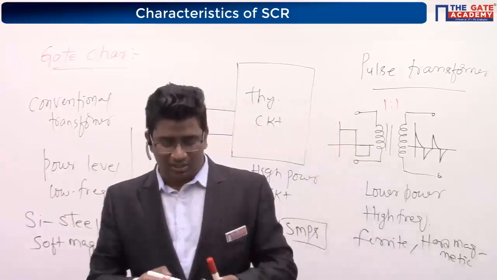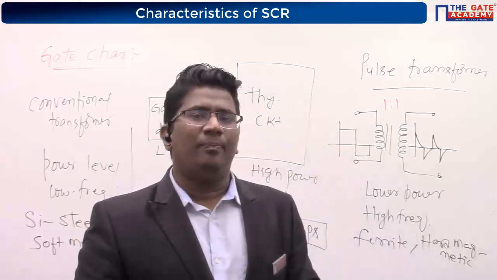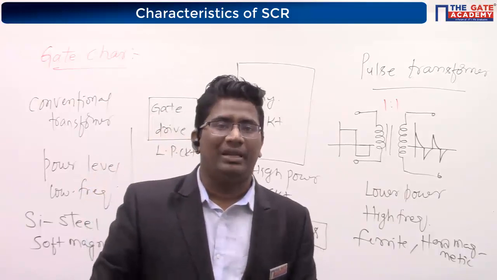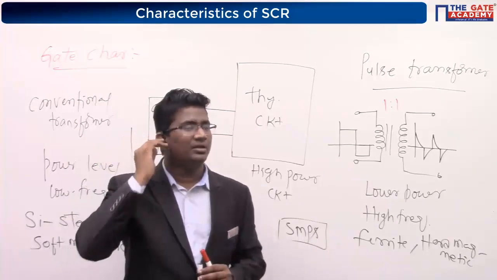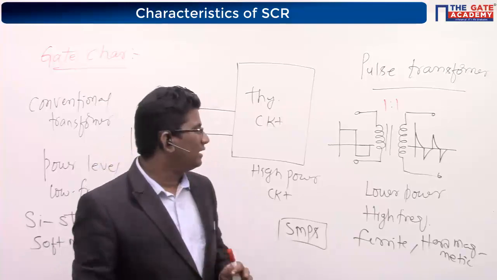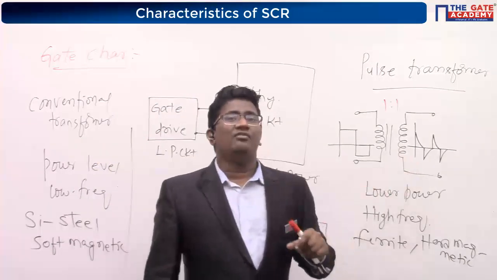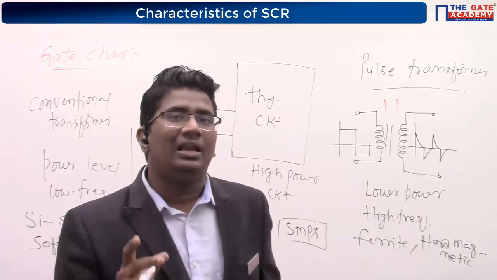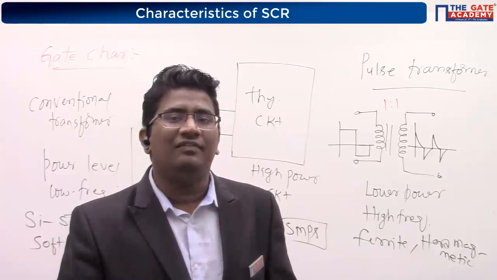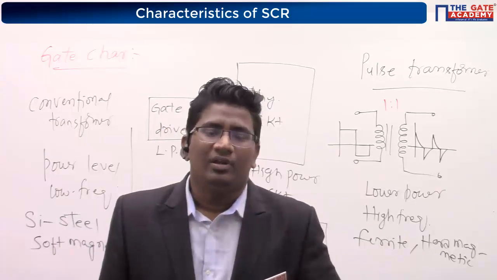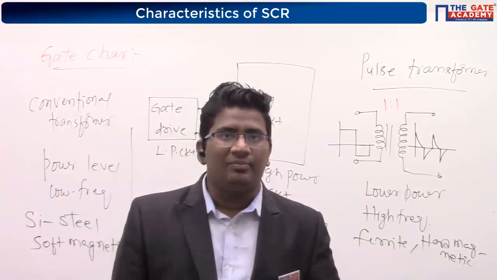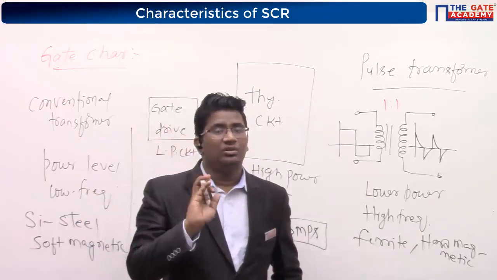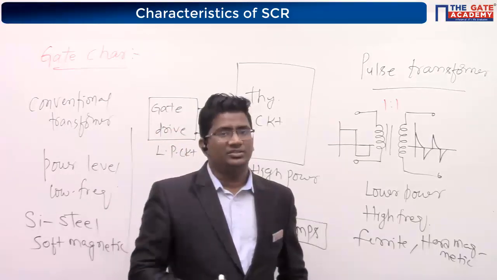But strictly speaking, should the gate current be a positive pulse or a negative pulse? SMPS is switched mode power supply. Tell me, do you want to give a positive gate pulse or a negative gate pulse to the SCR gate-cathode section? Why are you not giving a negative gate pulse? I said negative gate pulse, not reverse bias voltage.